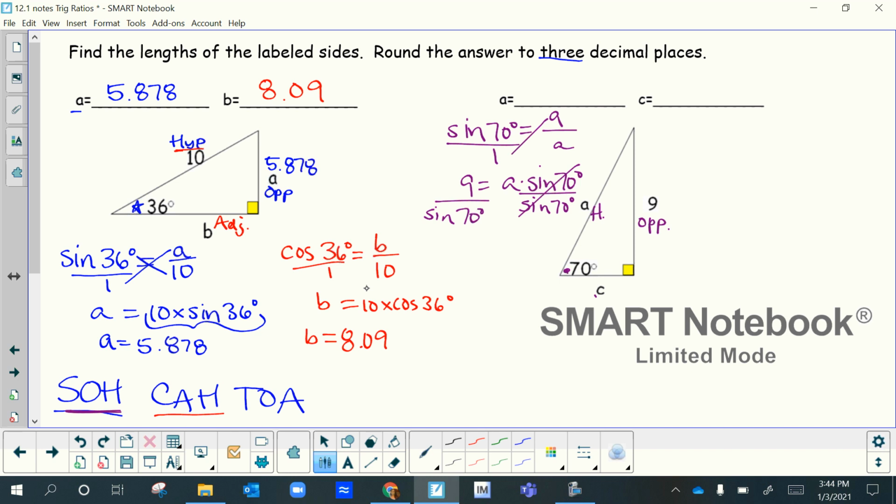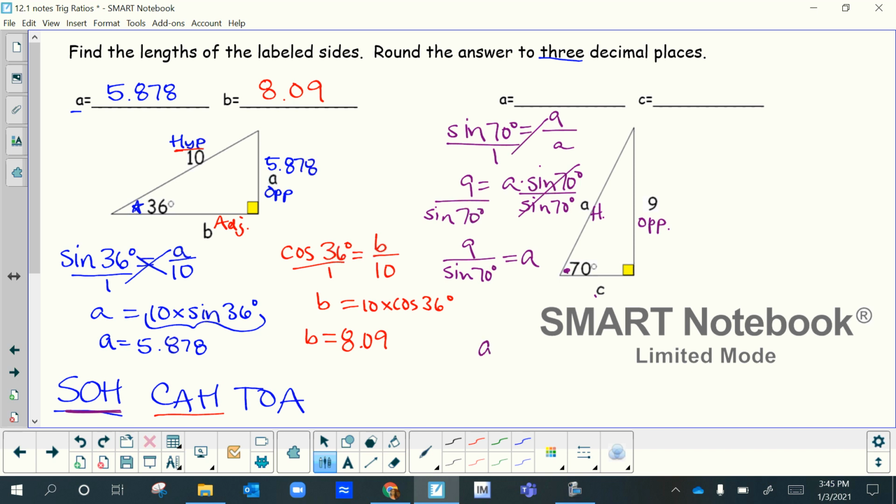Okay, so you'll get quick at this and you don't have to show all this work right here. So a is equal to 9 divided by sine of 70 degrees. So let's try that in our calculator. Follow along with me. 9 divided by 70 sine, and then hit equals.